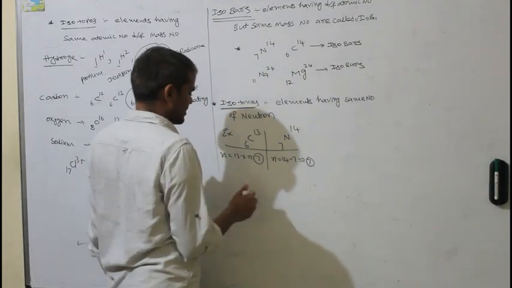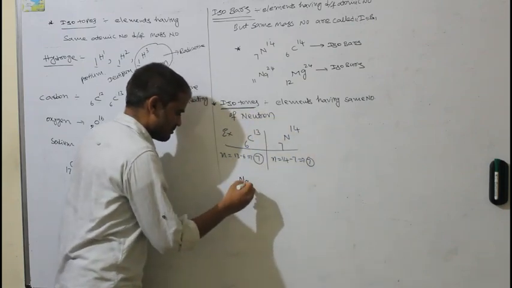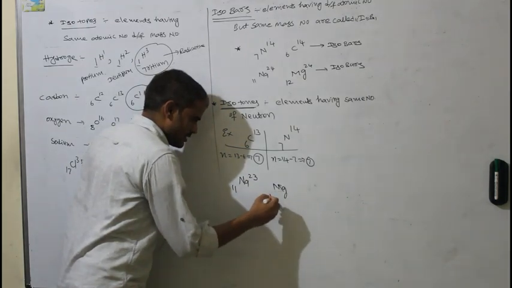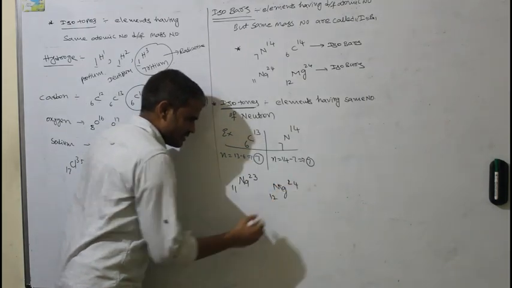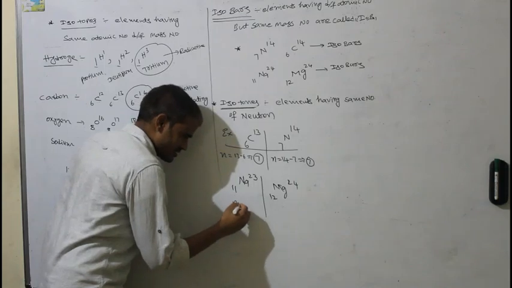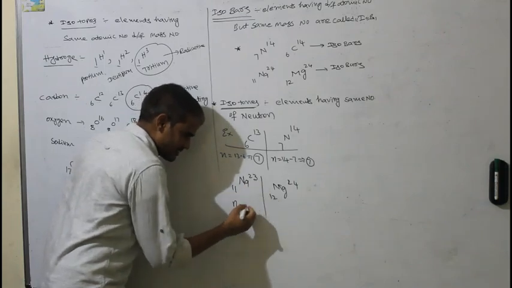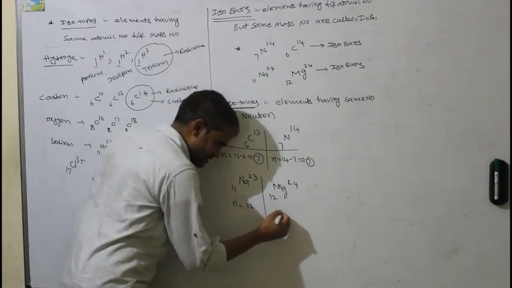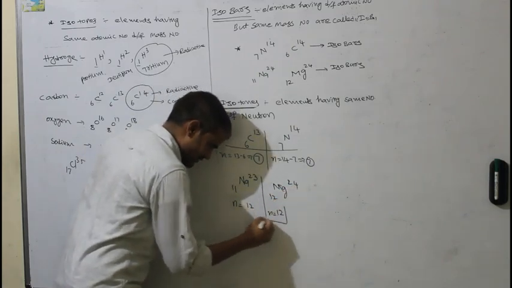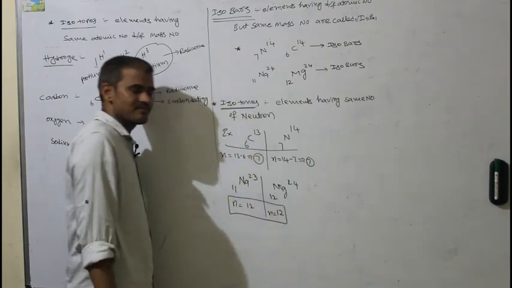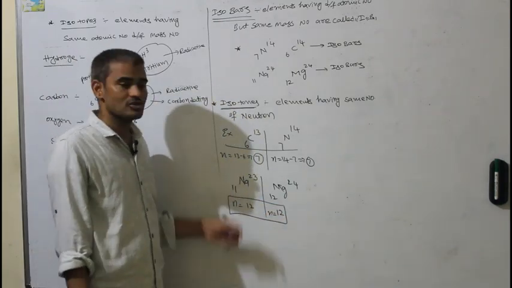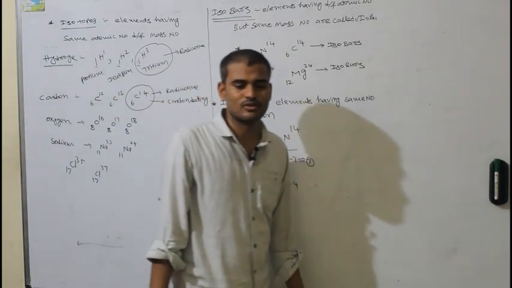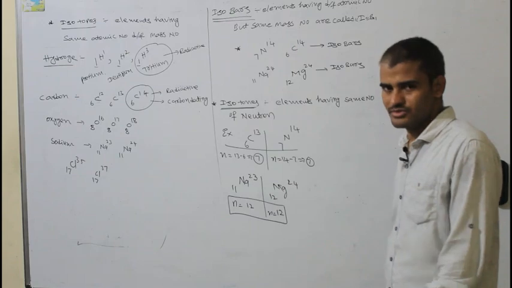Same way you can take one more example. Sodium 1123, magnesium 1224. If you calculate here number of neutrons is equal to 23 minus 11, 12. Magnesium 24 minus 12, it is also 12. So number of neutrons are same in both the cases. So it will be called as isotones. Simple, elements having same number of neutrons will be called as isotones.